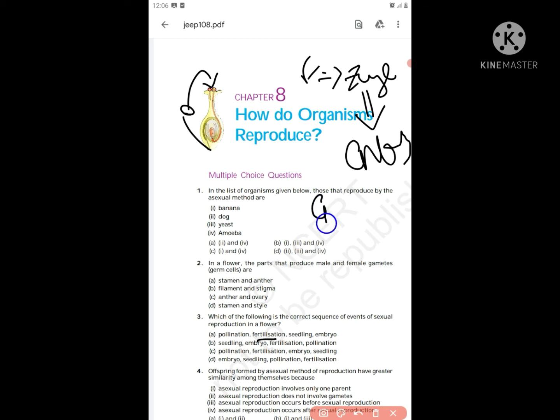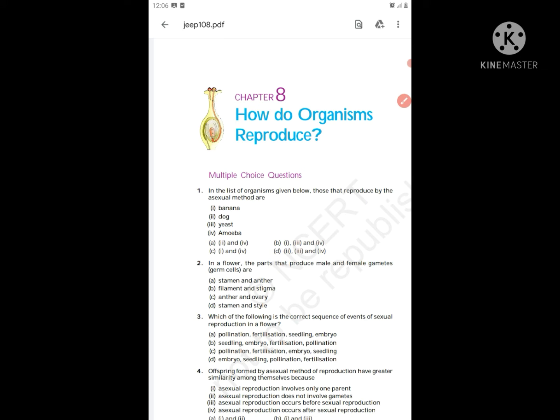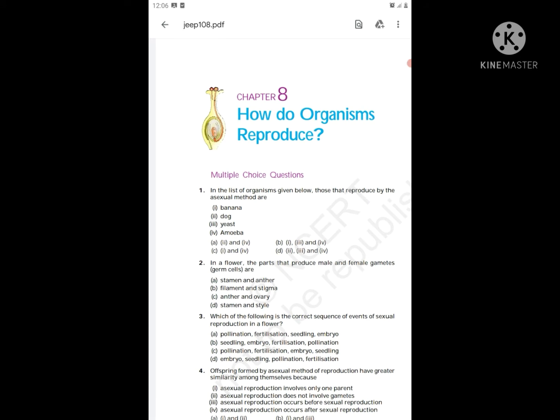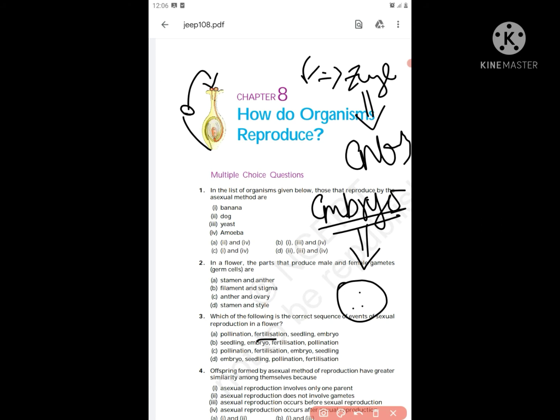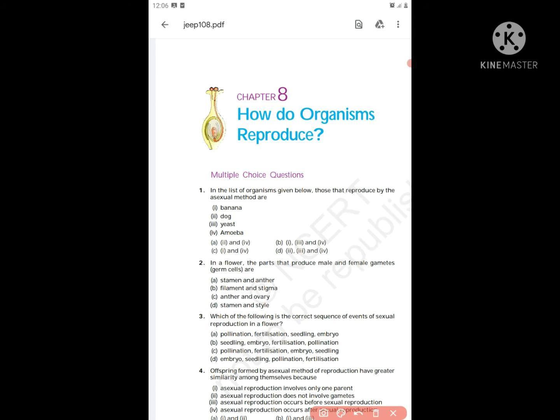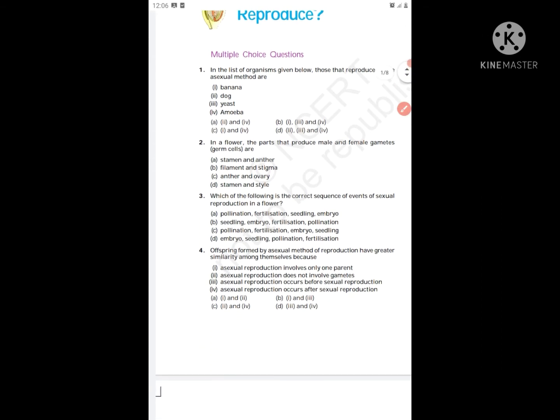Once again, embryo will be formed. After embryo, on further development, a fruit in which seeds are present. That's it. So pollination, fertilization, embryo and seedling are the correct sequence, right? We'll see which option is that. C. Pollination, fertilization, embryo and seedling. We'll move on to the next question.